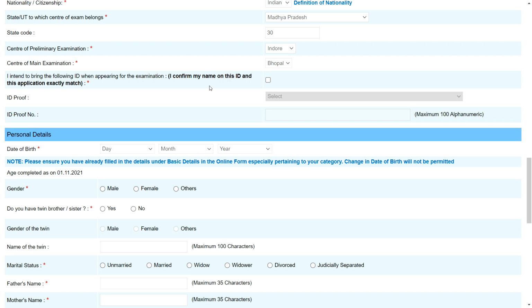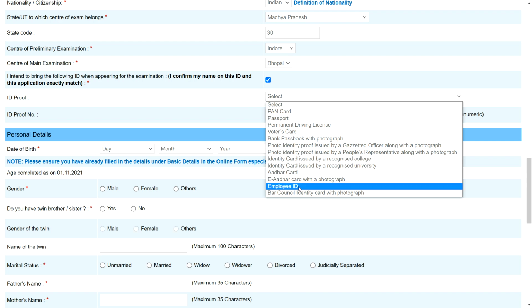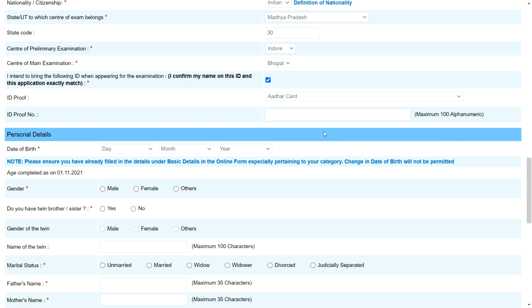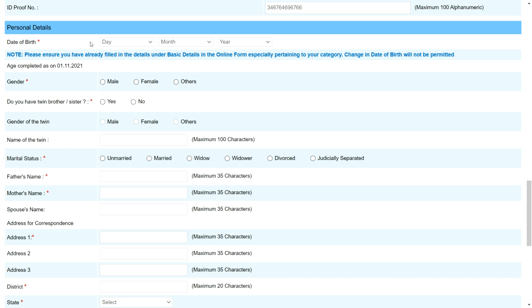Then you need to confirm that this is your ID. Okay, then ID proof you need to upload. You can upload whatever you want, but we can upload Aadhaar card. Okay, simple. Then Aadhaar card number here you will enter. I entered any random Aadhaar card number here. Okay, then go to date of birth field. You can select the date of birth, that is first. Okay, whatever your date of birth, that is the day, then month and year.